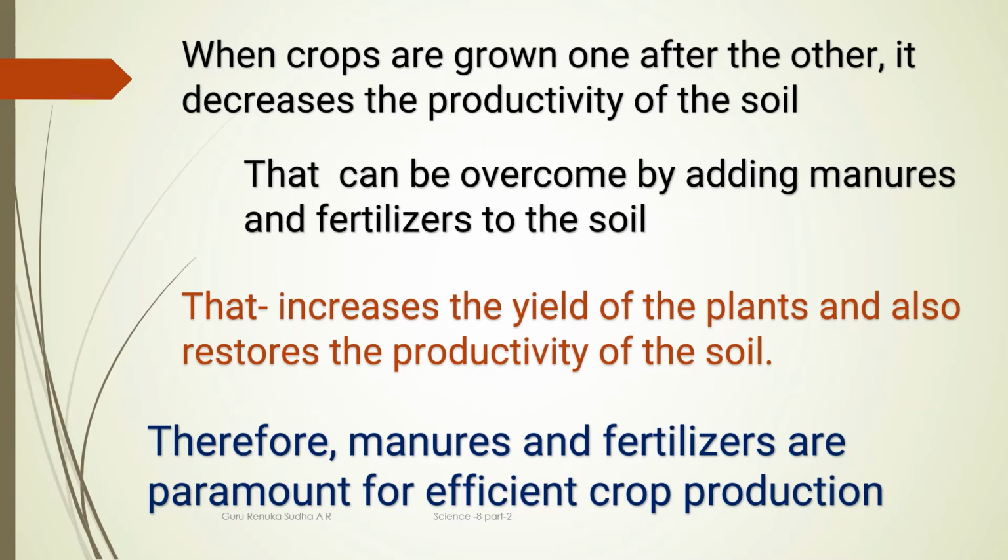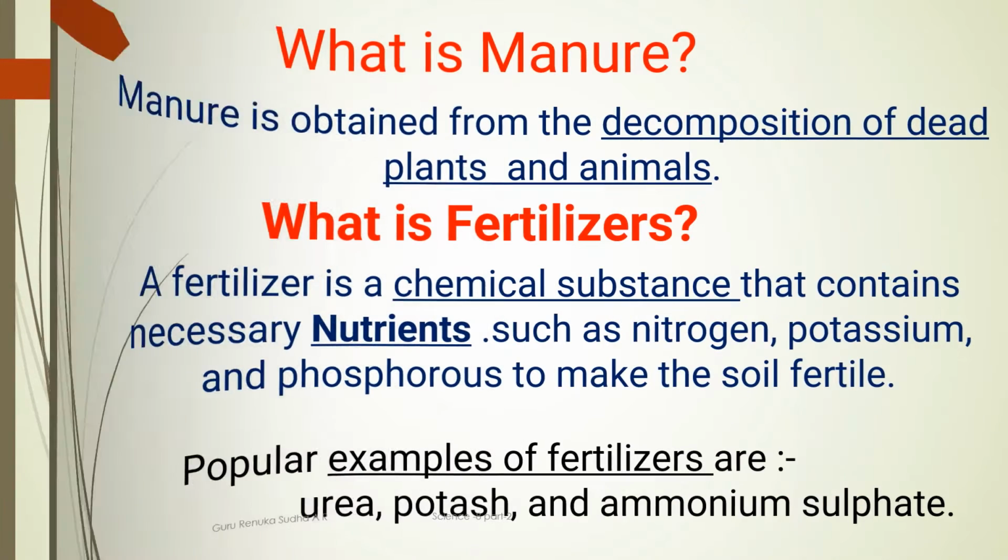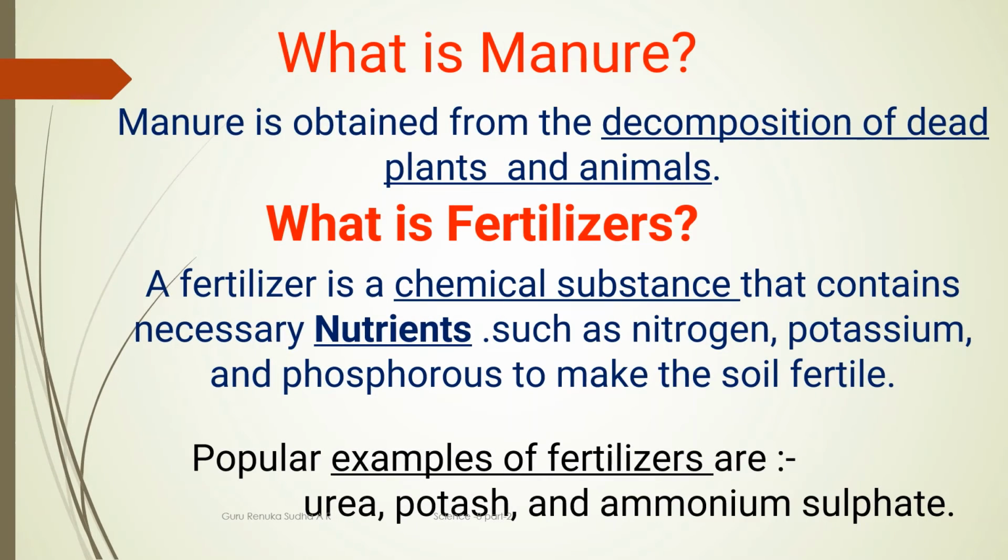That increases the yield of the plants and also restores the productivity of the soil. That's why we add manure and fertilizers, because they increase the fertility of the soil present in that agricultural land.